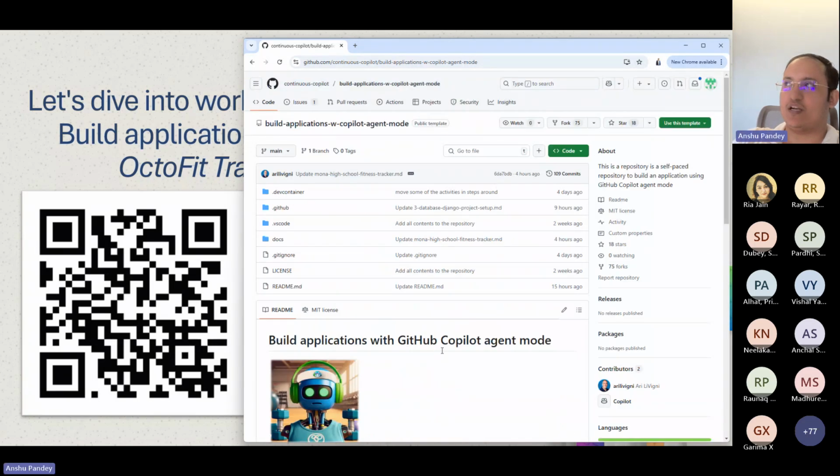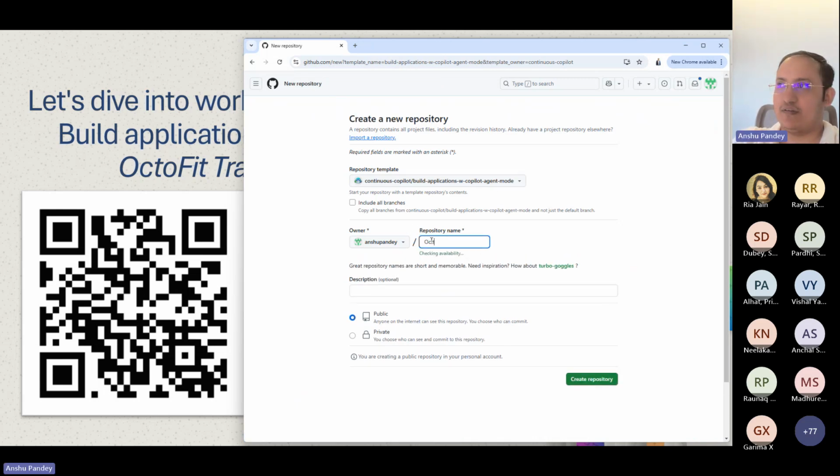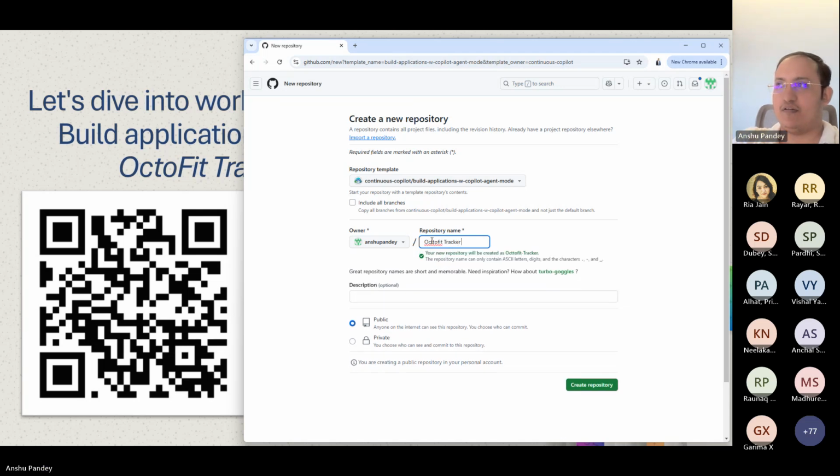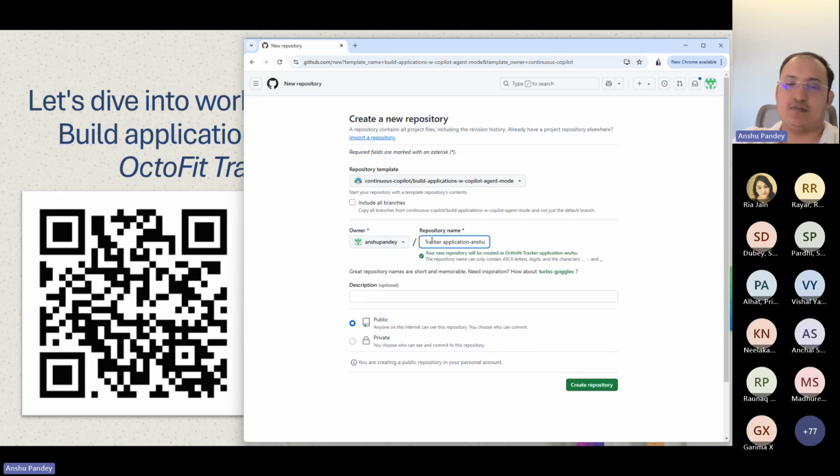And what you can do is click on use this template, and there's an option to create a new repository. I'm going to do that and give it a name like Octofit tracker application. And let's say this is Anshu Pandey, something like that.